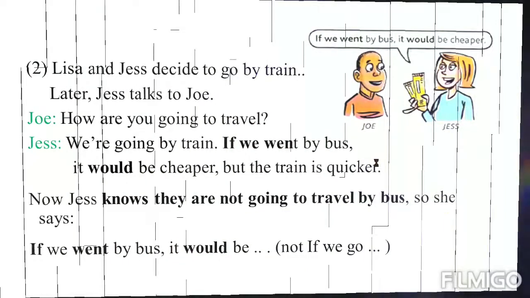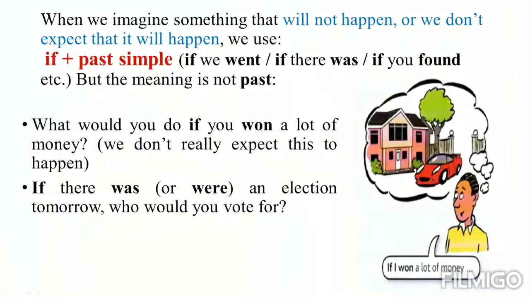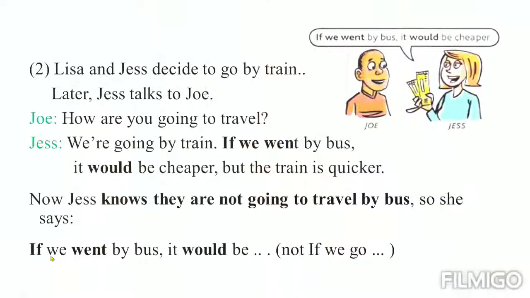Yes. So we know that they have used the train. When we imagine something that will not happen, okay? In the previous example, she says if we went by bus, but that is not going to happen. That is not possible for them.